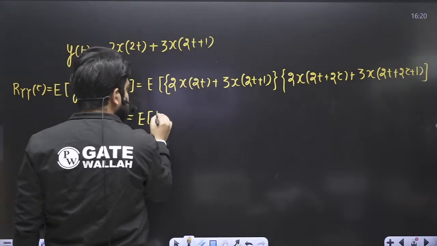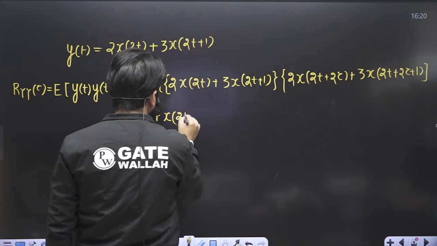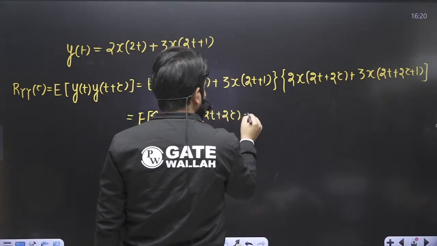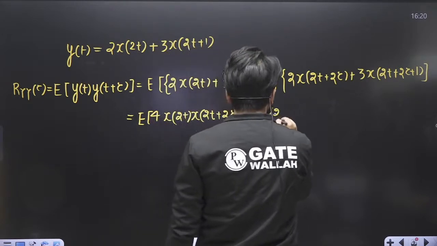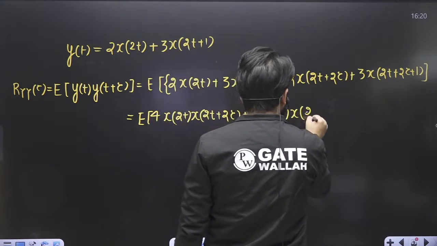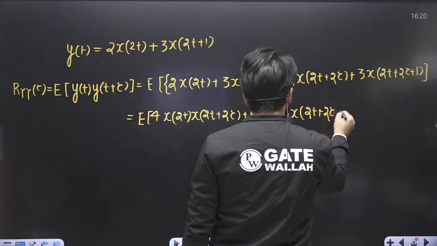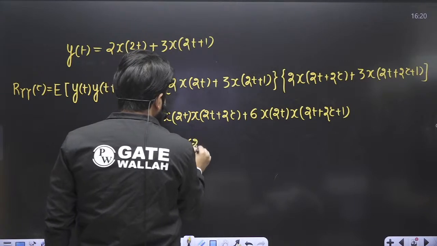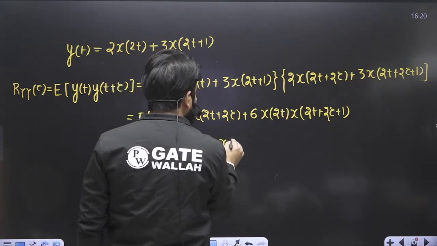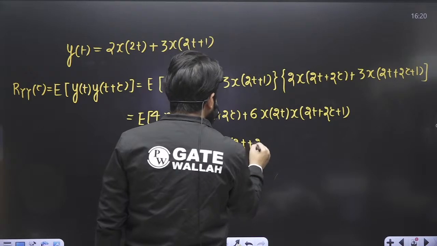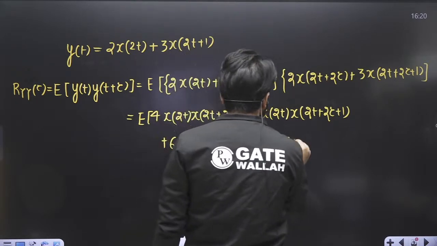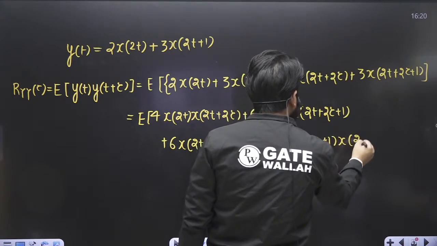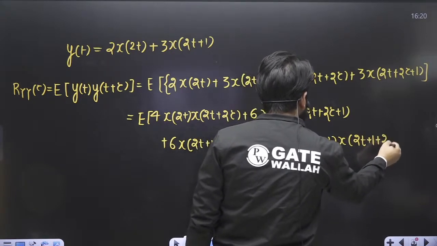So this becomes 4 x(2t) x(2t+2tau) plus 6 x(2t) x(2t+2tau+1) plus 6 x(2t+1) x(2t+2tau) plus 9 x(2t+1) x(2t+1+2tau).